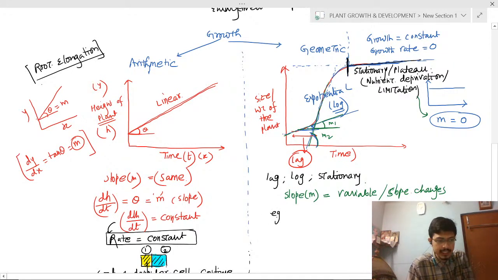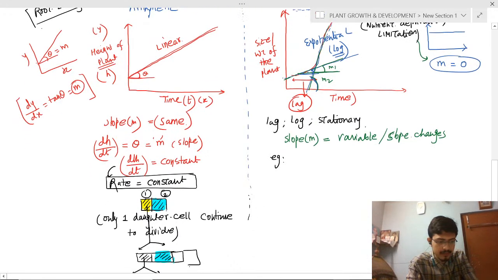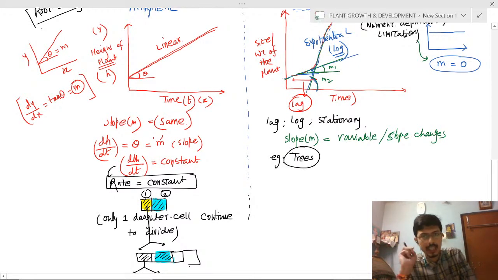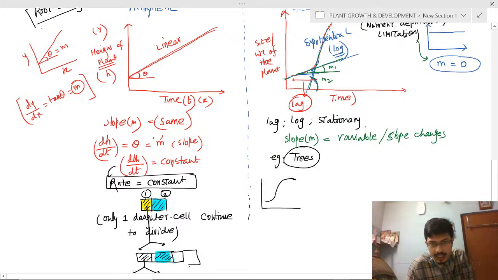Next, the example is trees. Normally maximum parts of the trees show the geometrical growth curve. This growth curve is almost S shaped, so it is also called the sigmoid growth curve.